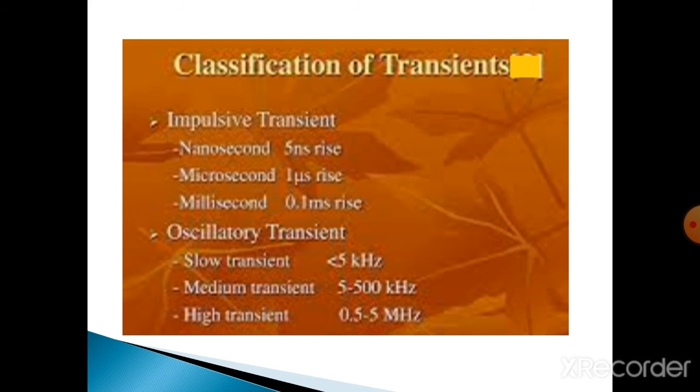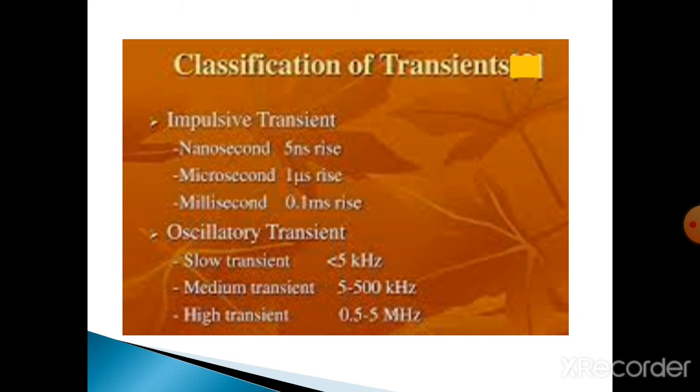Next, transients are further classified depending upon source, that means switching transients and lightning transients. And next, depending upon nature, we have classified them into two types: impulsive transients and oscillatory transients. Impulsive transients are further classified into nanosecond, microsecond, and millisecond. Nanosecond means the rise time is 5 nanoseconds, microsecond transients rise in 1 microsecond, and millisecond transients rise in 0.1 millisecond.